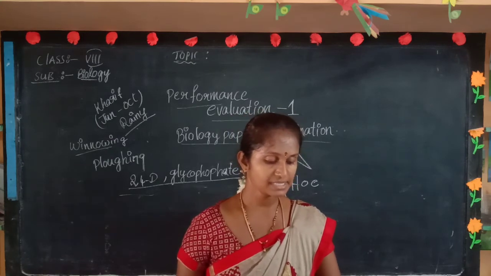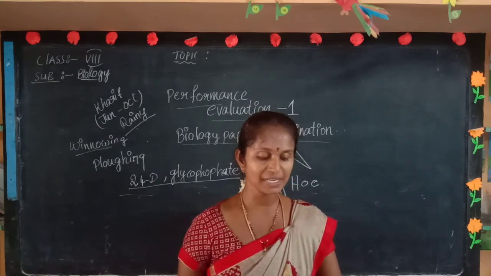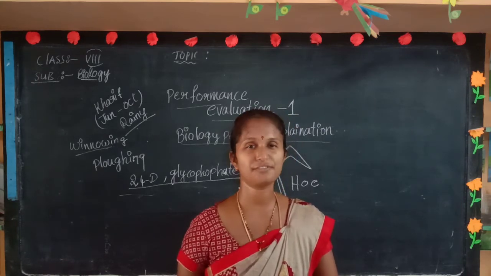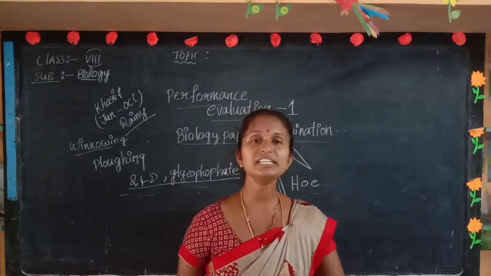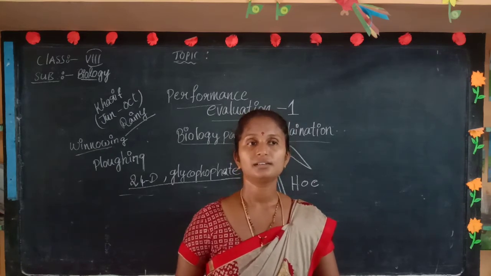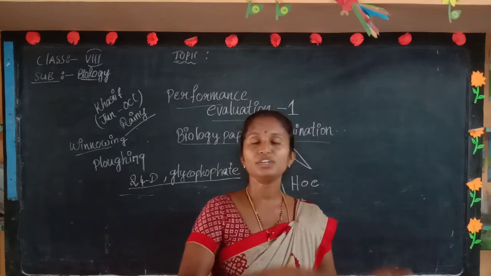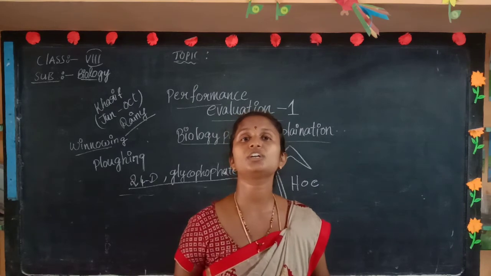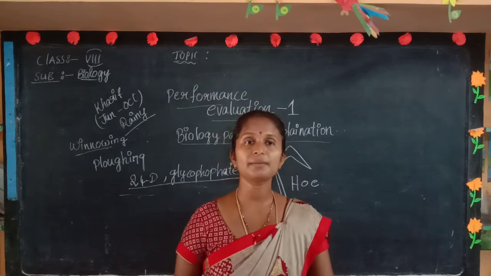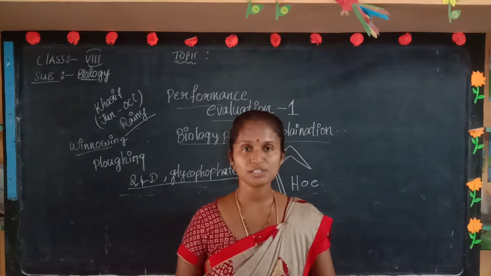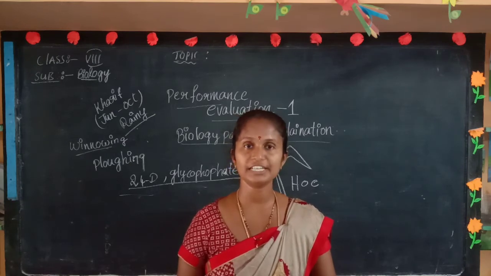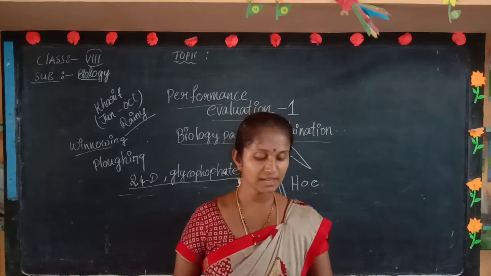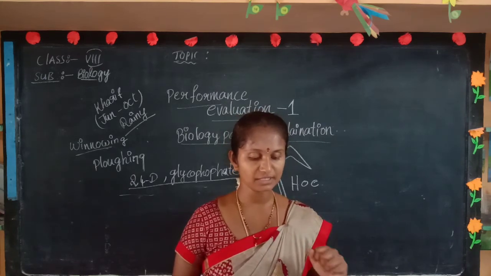And next, B. Explain how soil gets affected by the continuous plantation of crops in a field. When you grow crops continuously, one crop after another, there is no rest for the soil. At that time, the soil loses nutrients and fertility, and finally the farmer gets less yield. This is the answer for this question.